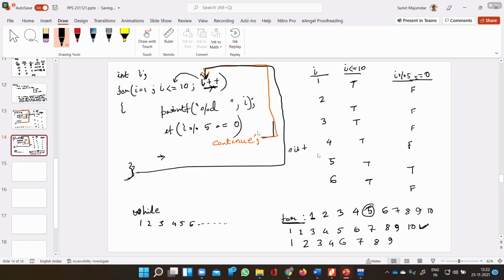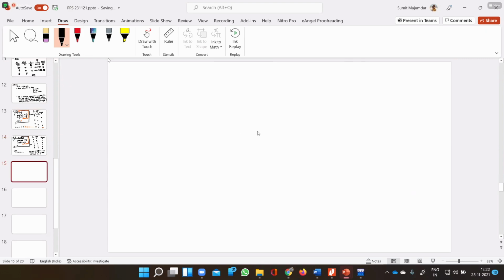Yes, sir. So we can make them equivalent by changing the position of the updation statement, right? So this is one of the ways we can use the continue statement. Now with continue, there is another keyword. The keyword is break.